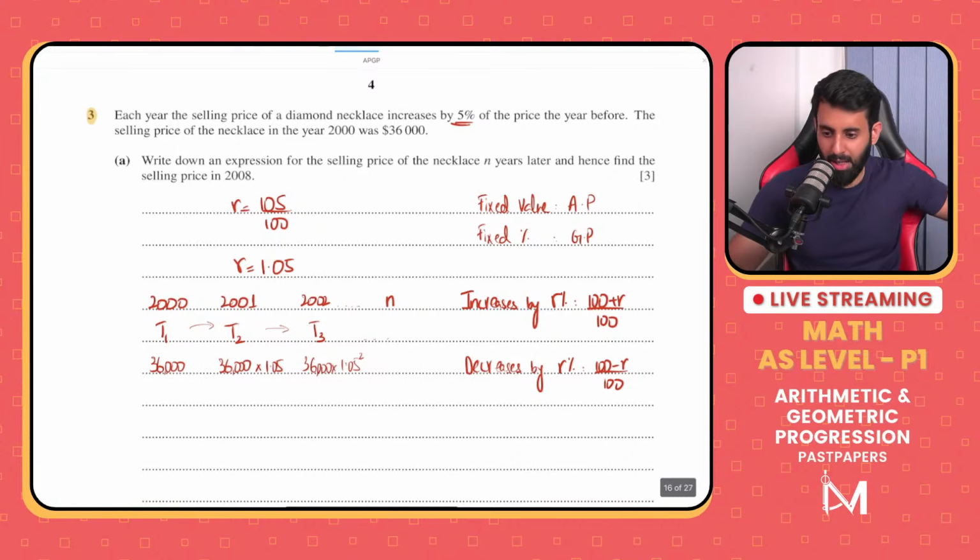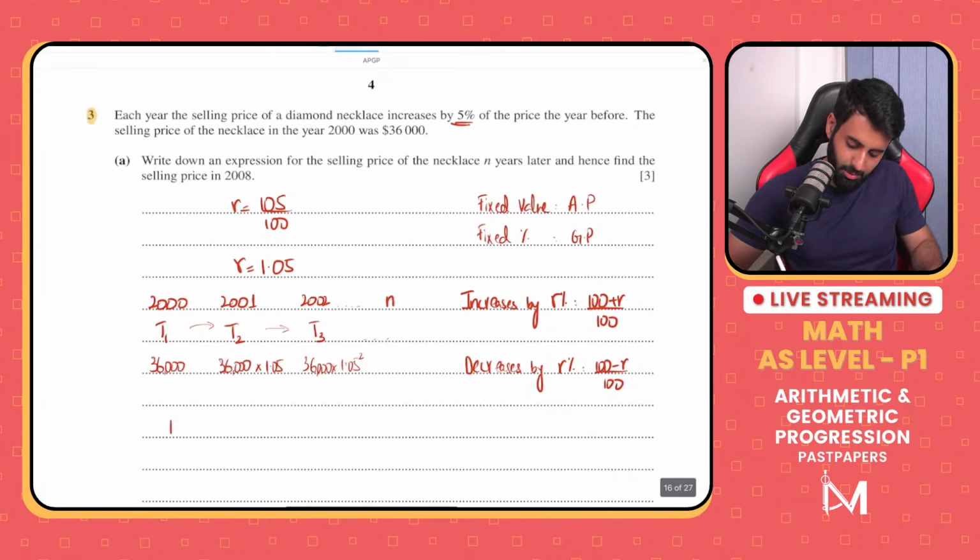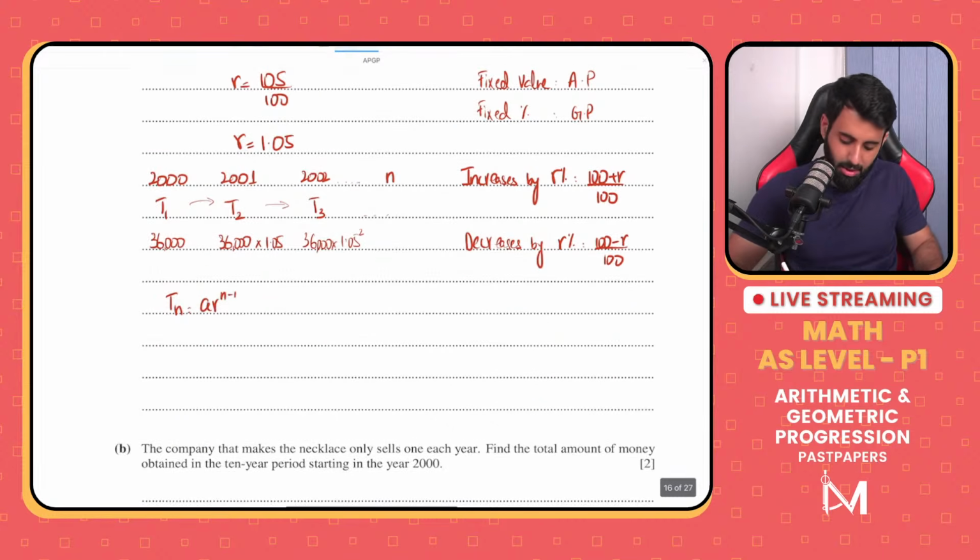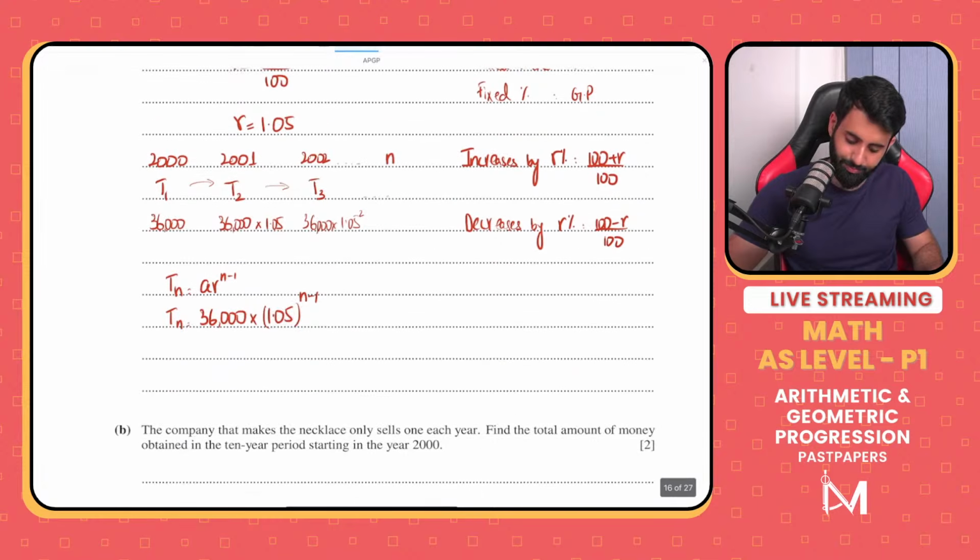Okay, so what will happen if you get to the nth year? If you get to the nth year, that means the price of the necklace after n years, we're going to use the general term formula, which is a r raised to the power n minus 1. So after n years, the price is going to be 36,000 into 1.05 to the power of n minus 1.